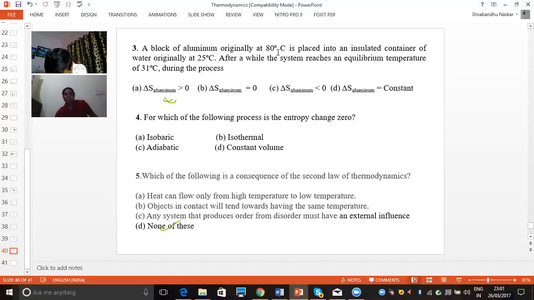So here we can see that the temperature of the aluminium block is getting reduced from 80 degrees centigrade to 31 degrees centigrade, because aluminium initially has 80 degrees centigrade and finally it has 31 degrees centigrade. So the temperature of the aluminium block is getting reduced. As temperature is reduced, entropy will also be reduced. So aluminium entropy is reduced, which means it goes in the negative sign. So change of entropy of aluminium is less than 0. This is the correct option, C. So this option is correct.